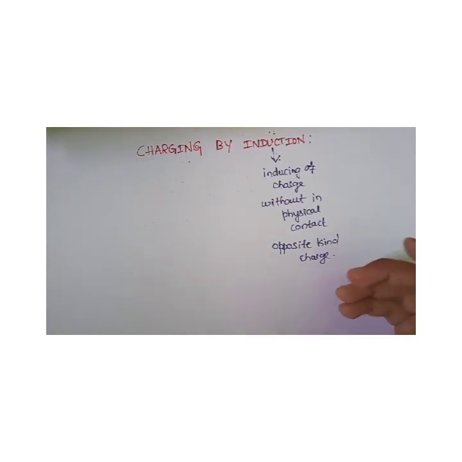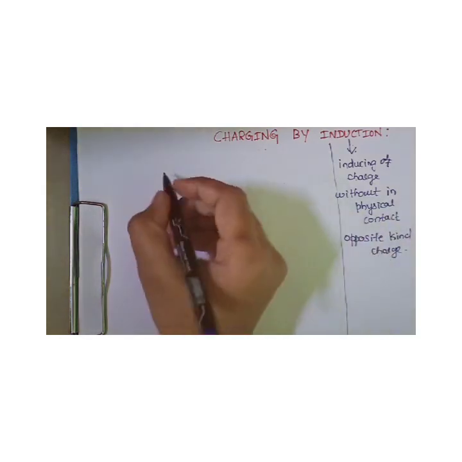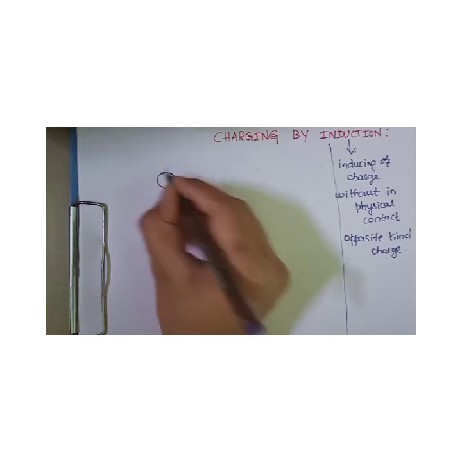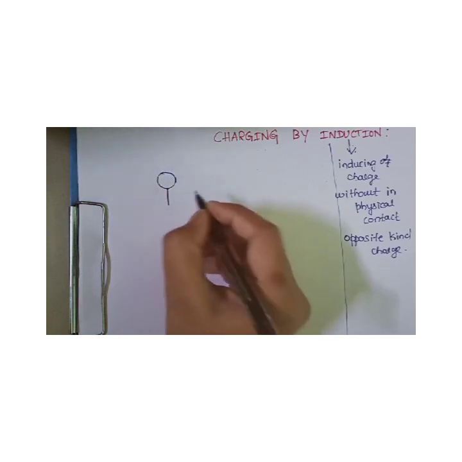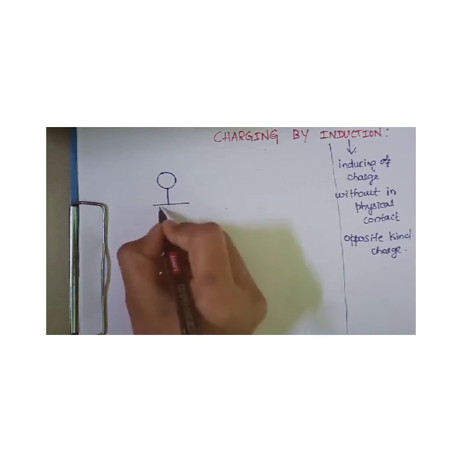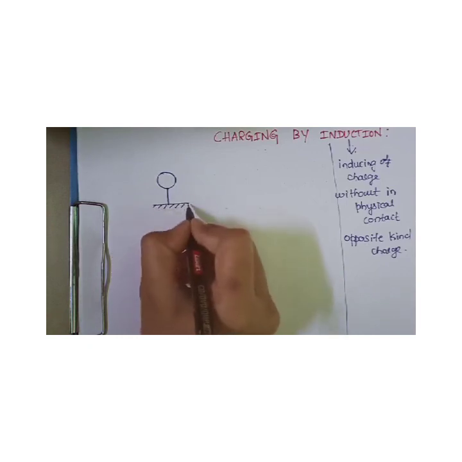So let's do this thoroughly with a diagram, so that you will understand it better than just by explaining it. Assume we have one uncharged body, mounted on an insulated stand and placed on the ground.